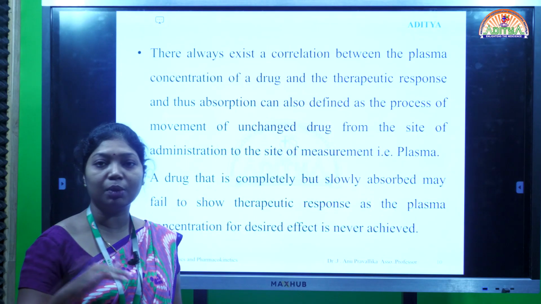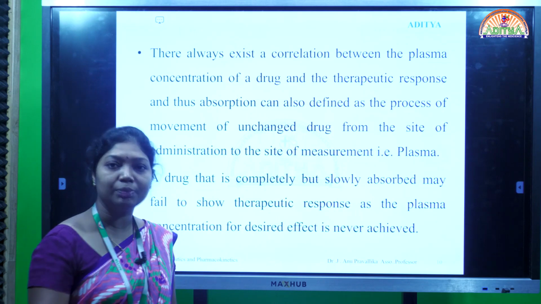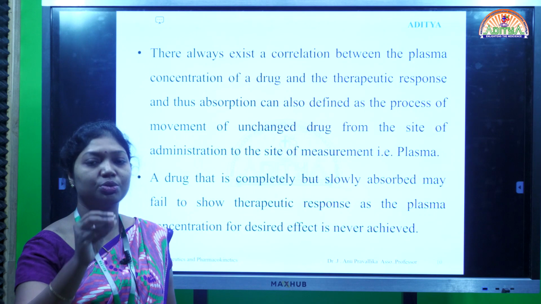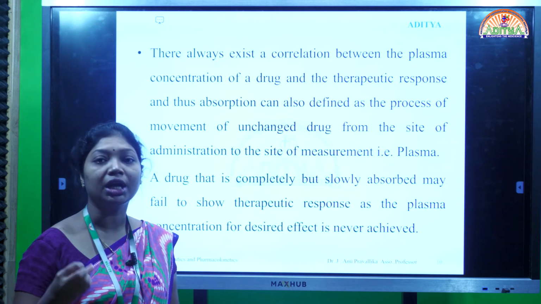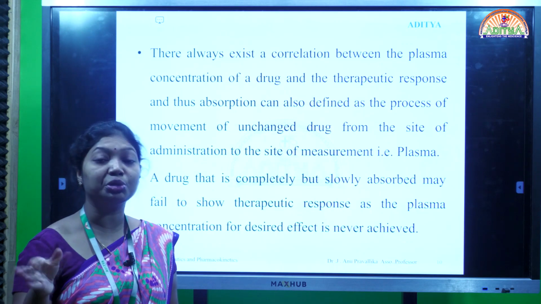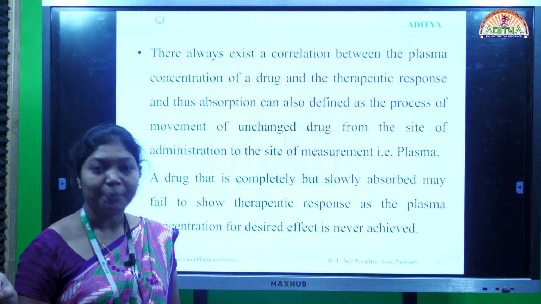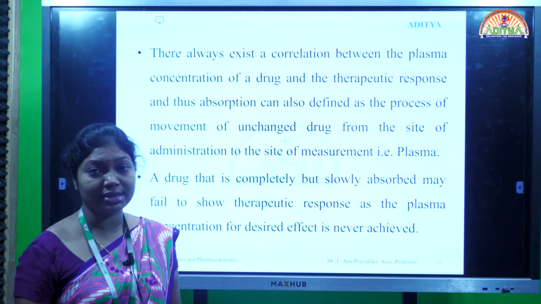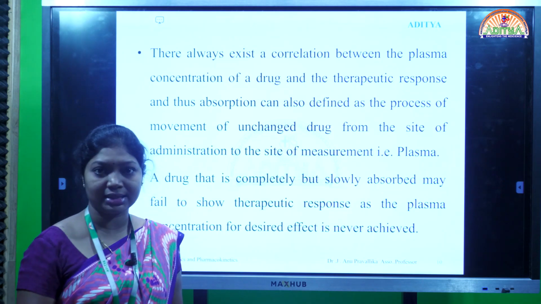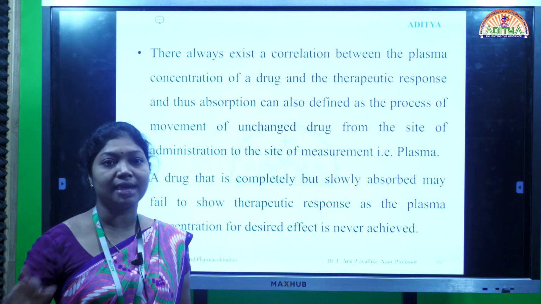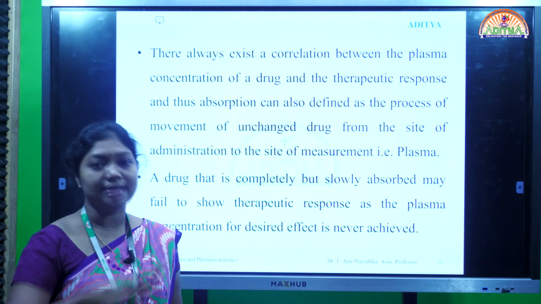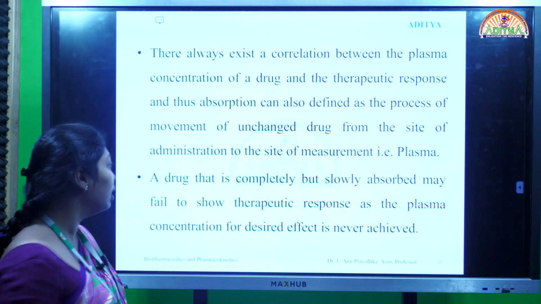But if only 10 mg or 20 mg is releasing, that is not sufficient to produce a complete clinical effect. So we have to check not only how much drug is releasing, but also the rate: how much releases instantaneously, how high the peak is, and how much drug is present in the plasma at steady state. Everything has to be taken into account.